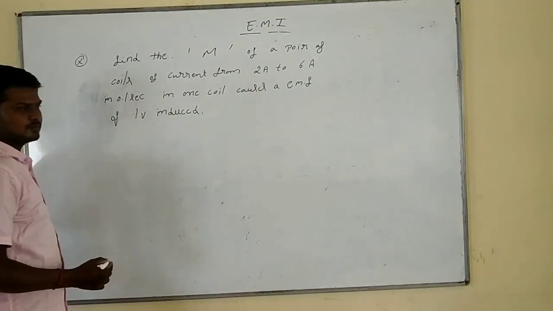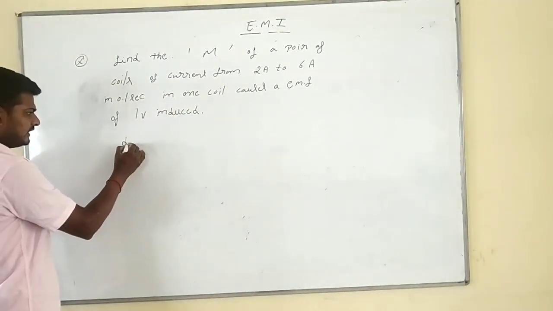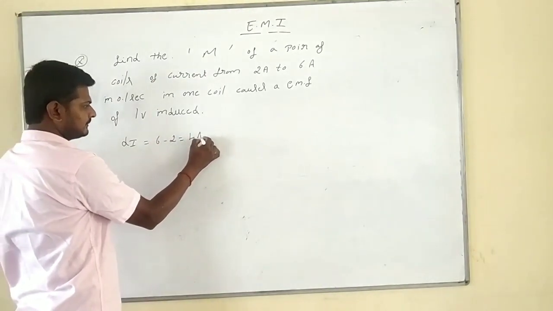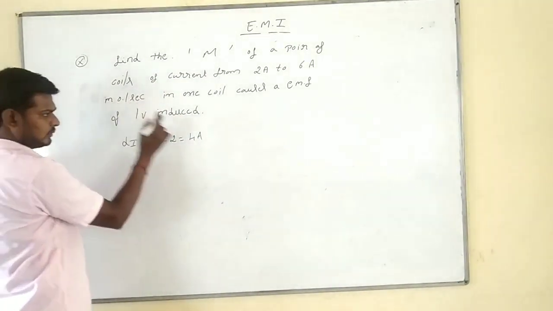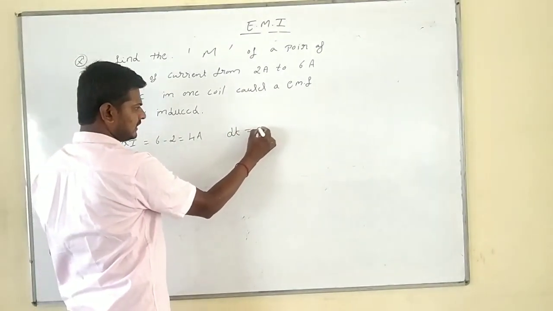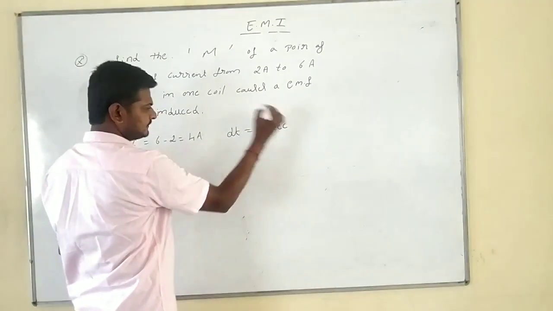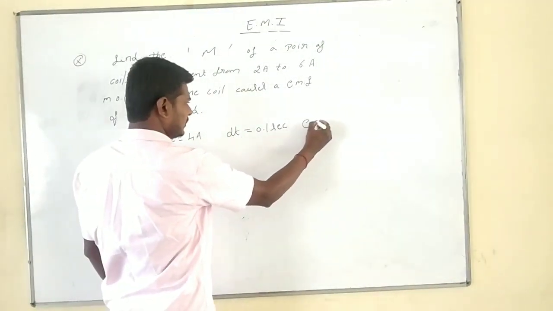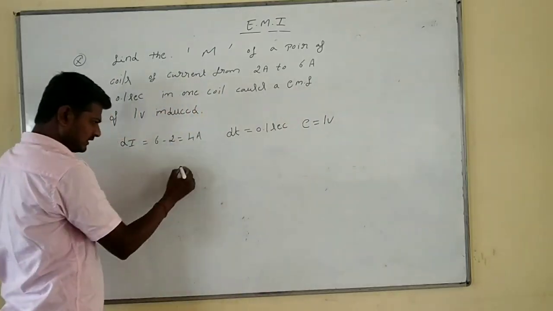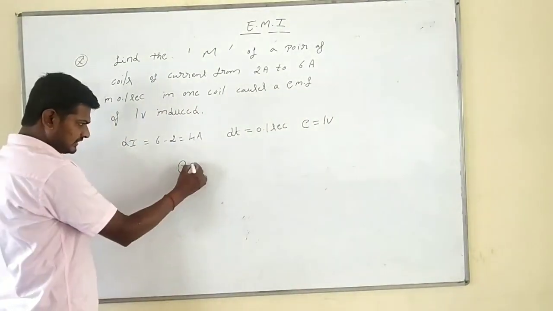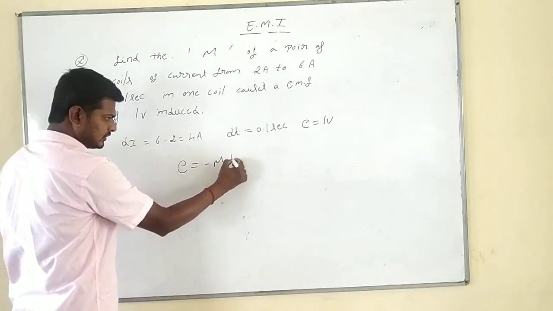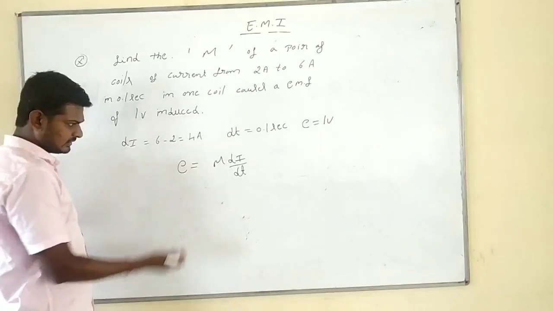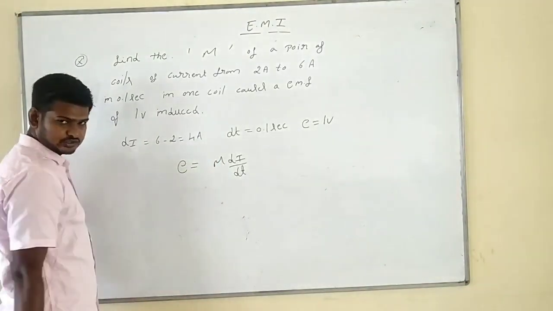The current goes from 2 ampere to 6 ampere. We can write dI as 6 minus 2, which is 4 ampere, in a time interval dt of 0.1 second. The induced EMF is 1 volt. In the same way, for mutual induction we can write E is equal to minus M into dI divided by dt. We can remove the minus sign according to Lenz's law; it only shows opposition.